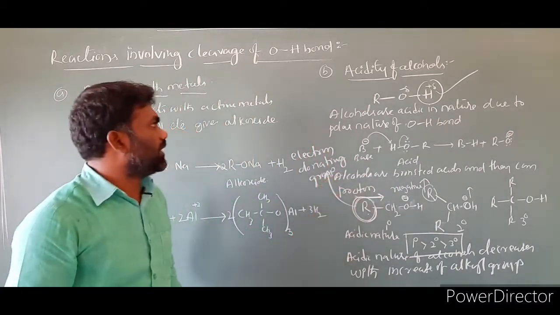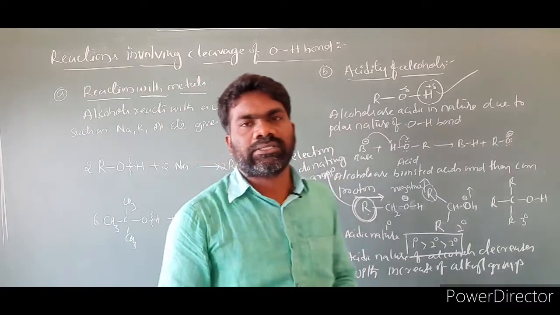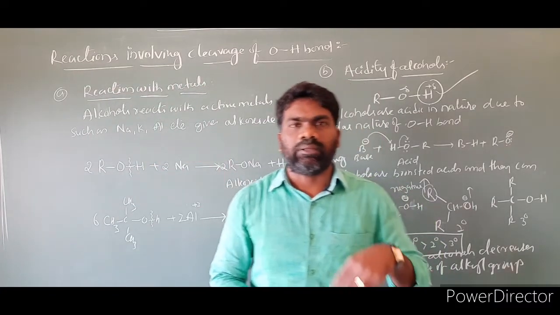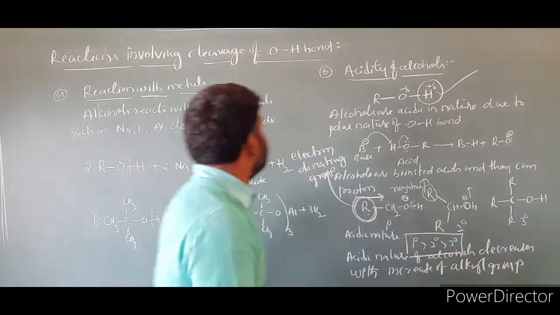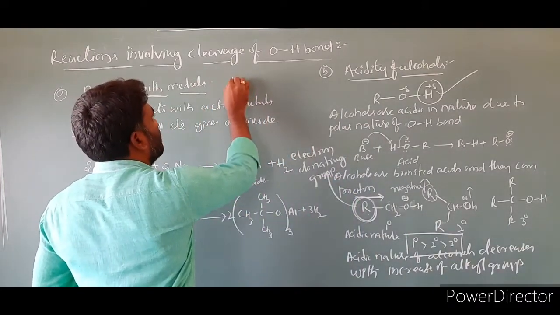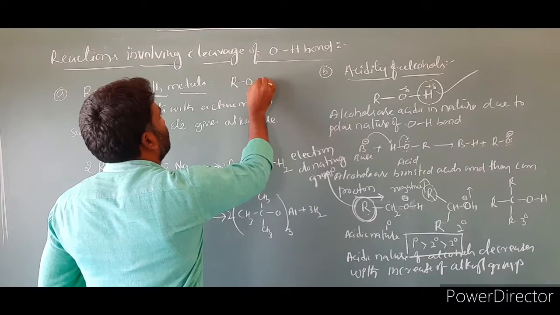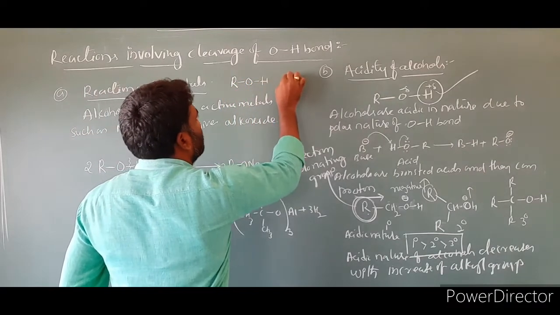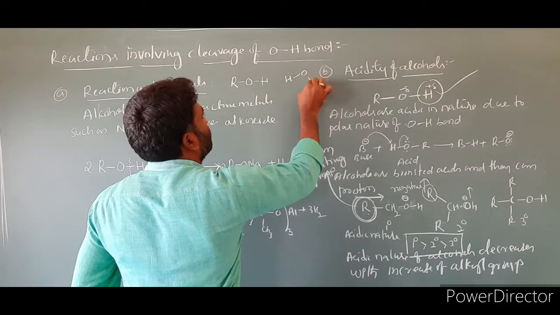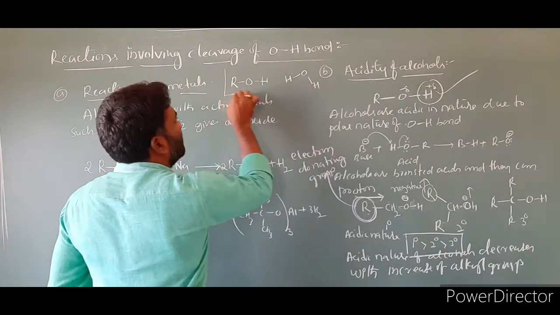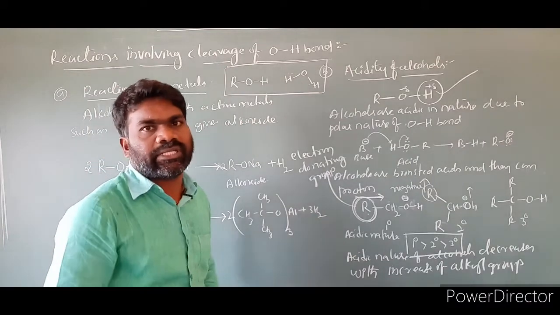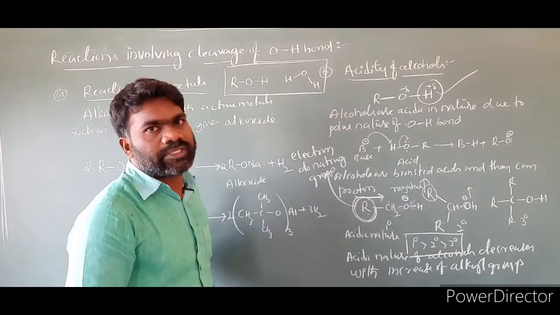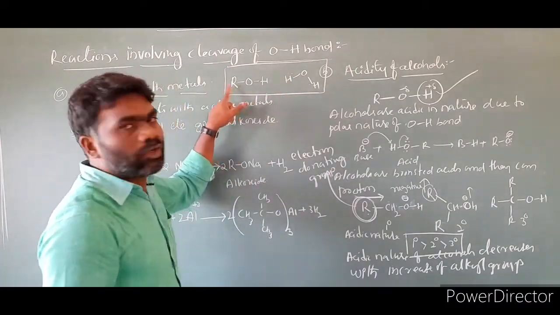And one more point is we have to compare the acidic nature of alcohols with water also. So when compared to water, alcohols are less acidic. I am taking one side, ROH, and on another side I am taking HOH, water. Now we have to compare the acidic nature of these two compounds. Which is the more acidic? That is the question that arises. Among these two, which is more acidic? So here an alkyl group is there.